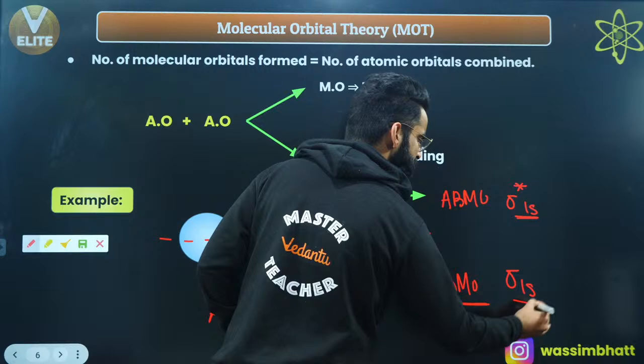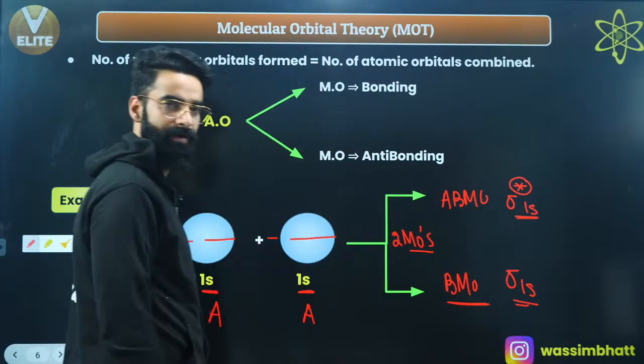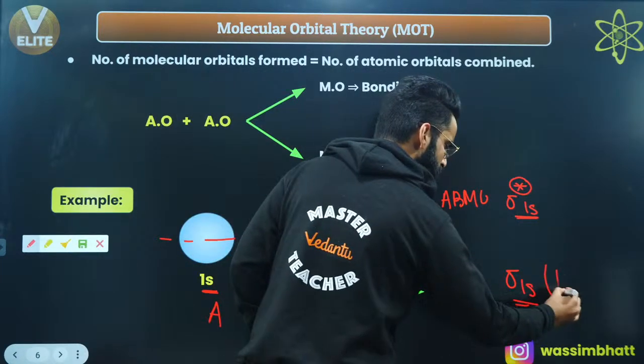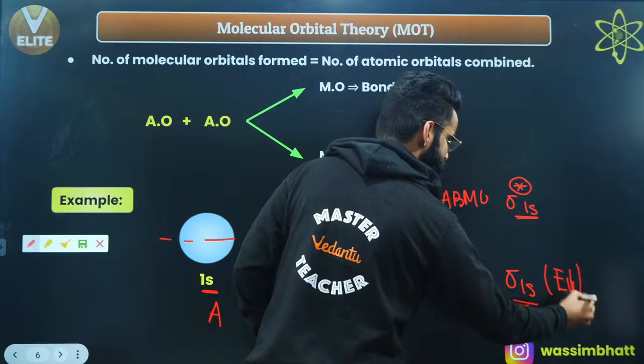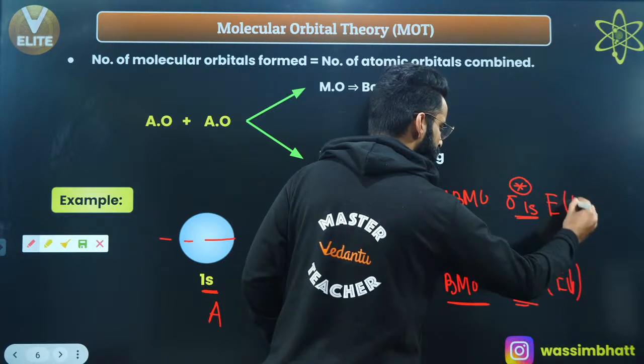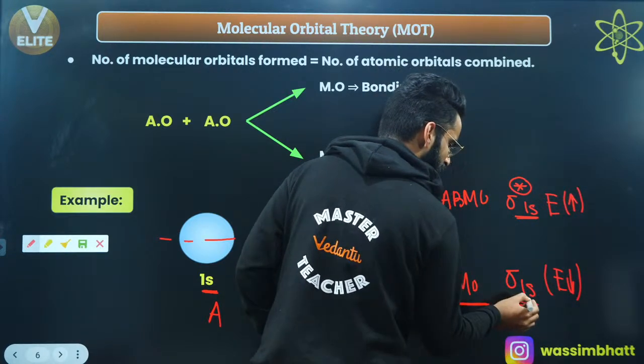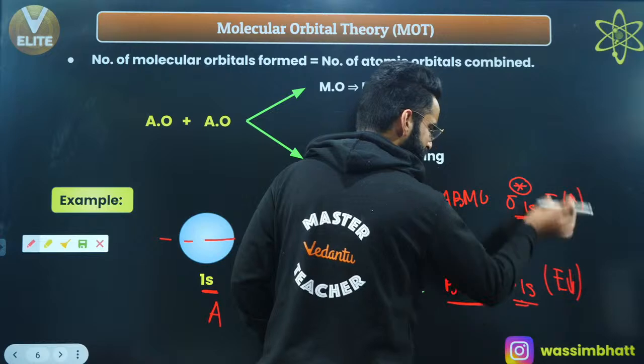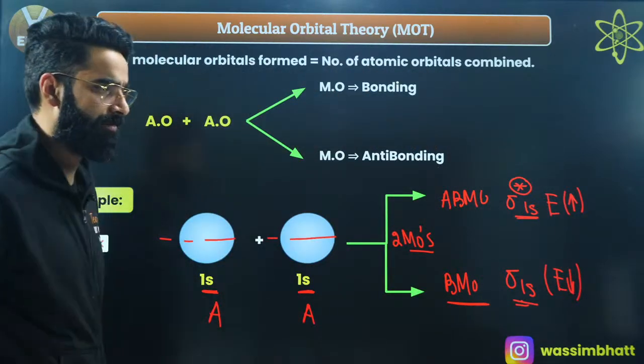Star means anti-bonding, right? And we have discussed that the energy of the bonding molecular orbital is slightly lesser than the energy of the anti-bonding molecular orbital, due to which the stability of the bonding molecular orbital will always be more than that of the anti-bonding molecular orbital, right?